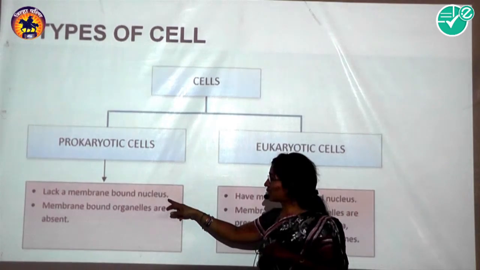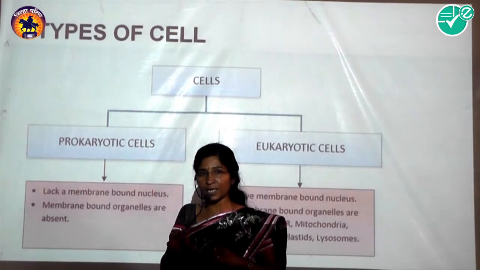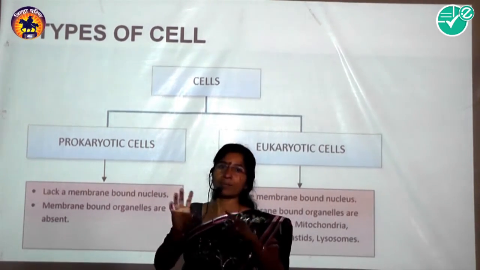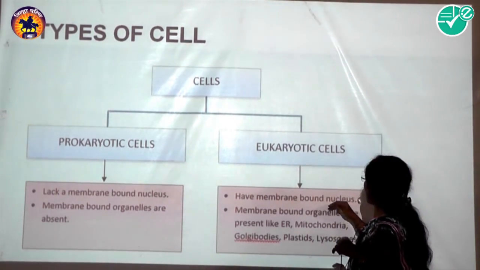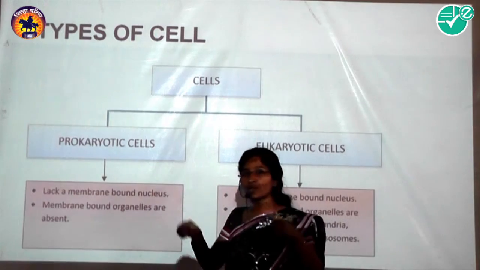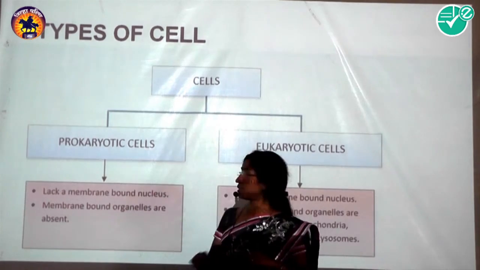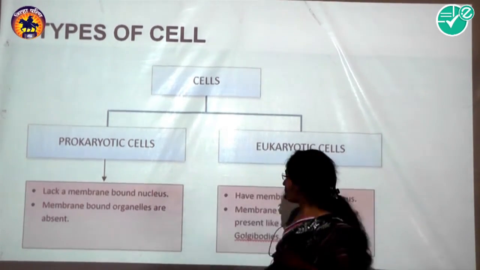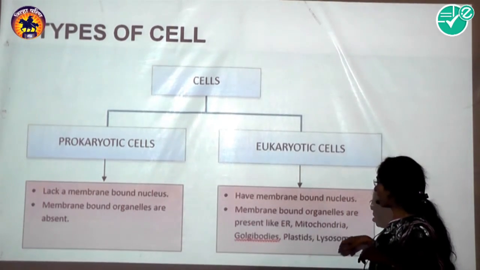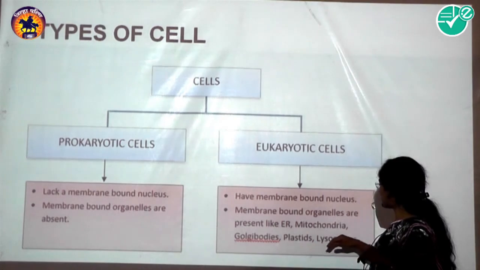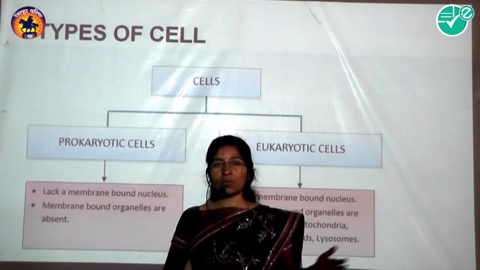In prokaryotic cells, the nucleus or genetic material is not bounded by a nuclear membrane. In eukaryotic cells, the genetic material or nucleus is bounded by a nuclear membrane. Membrane-bound organelles are absent in the prokaryotic cell, while membrane-bound organelles like endoplasmic reticulum, mitochondria, Golgi bodies, plastids and lysosomes are all membrane-bound cell organelles we observe in the